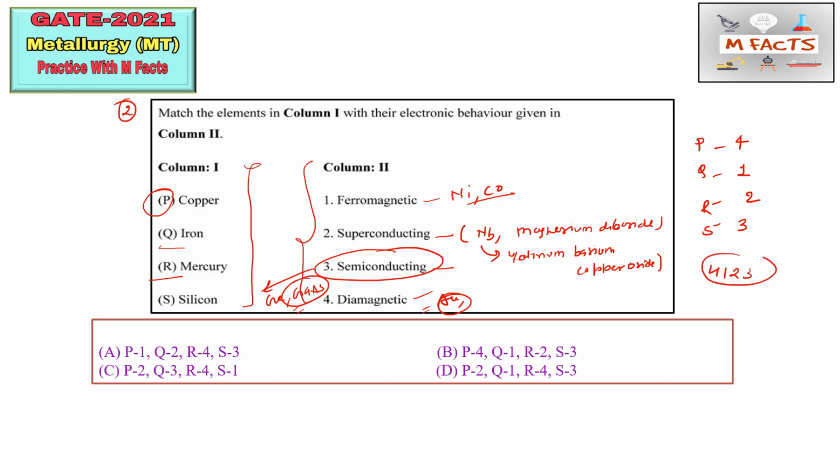So the options which are starting with something other than 4 we can cross. So option A is wrong, C is wrong, D is wrong, B is correct. Okay, so B is correct. You need to remember the examples of these ferromagnetic materials, superconducting materials, semiconductor materials, and diamagnetic materials. These are very important in the physical metallurgy part. So guys, please try to maintain a chart of these examples of materials and try to learn them. Okay, so B is correct.